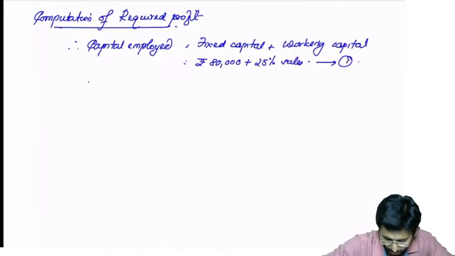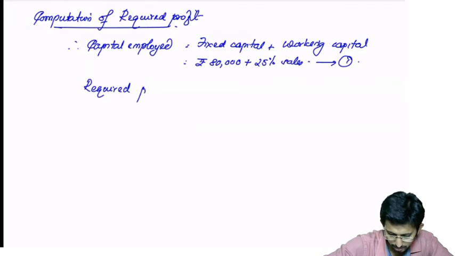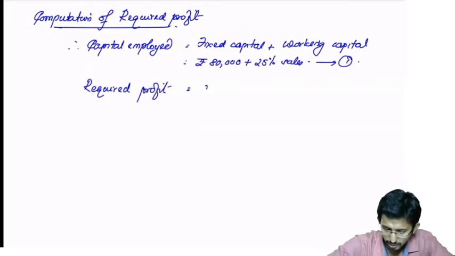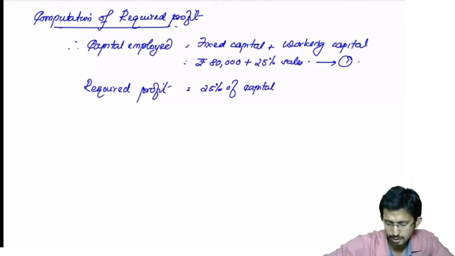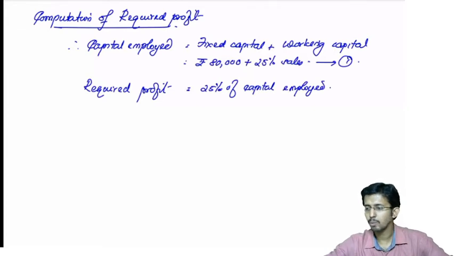Okay, so required profit is equal to 25% of capital employed. Is it clear?